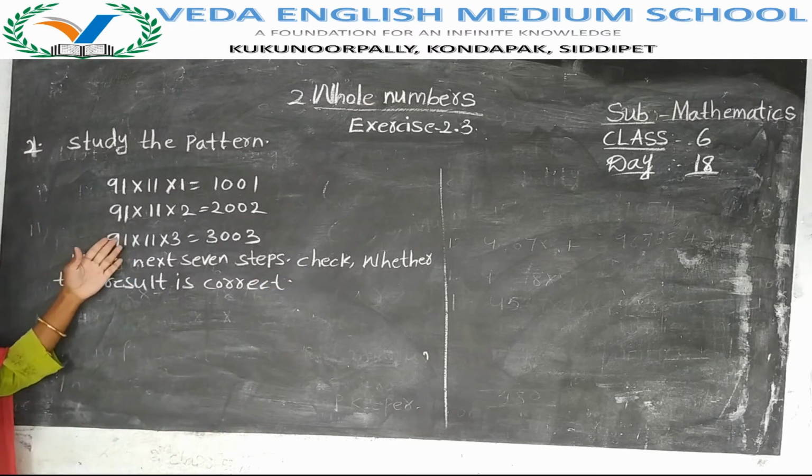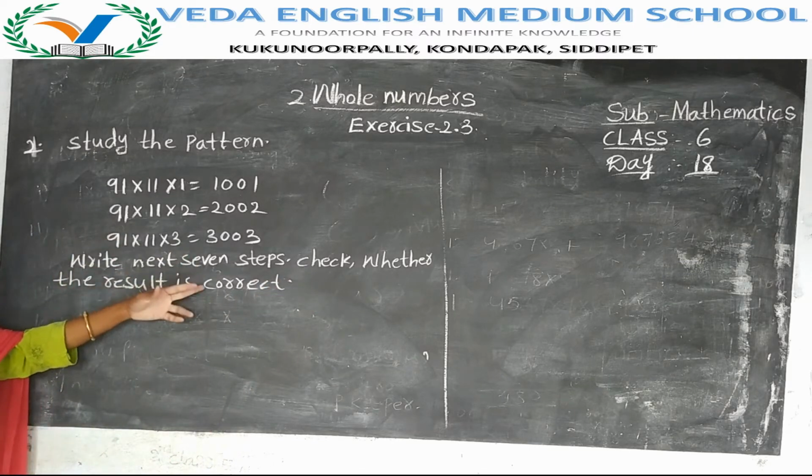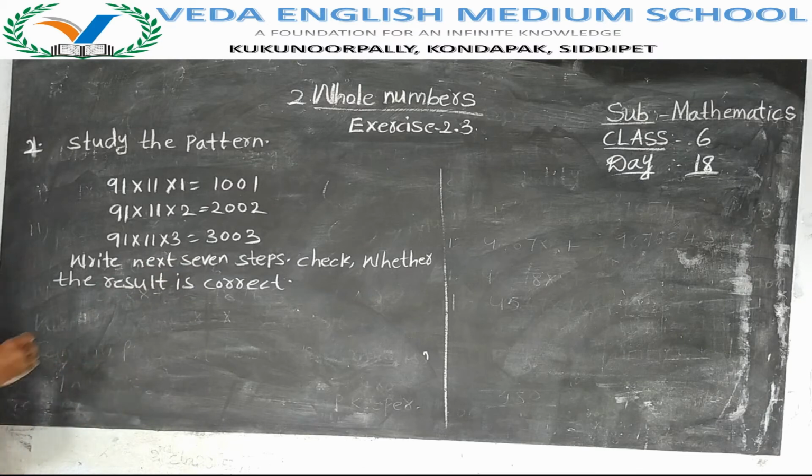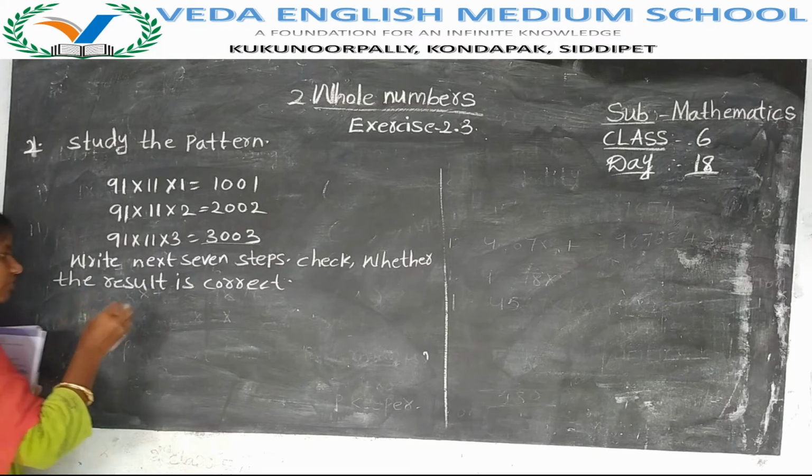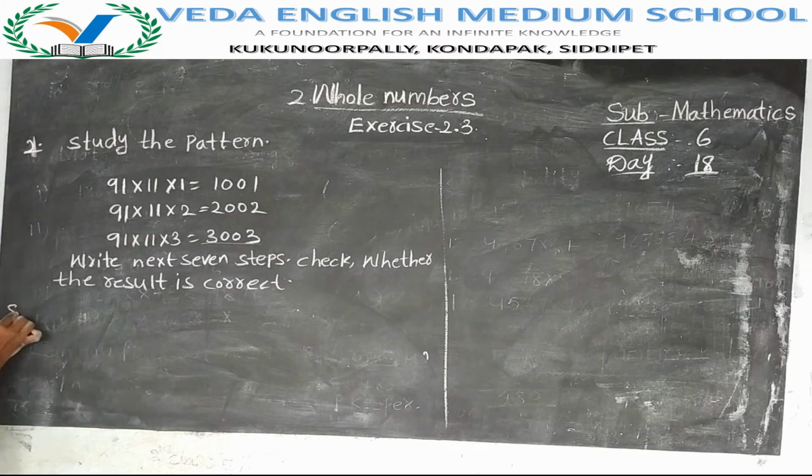That means we have to write the next 7 steps and find out whether what they have given, the final result, is correct or not. We have to check. How to check? By multiplying one number we will find the remaining ones. First of all we will find the next 7 steps.